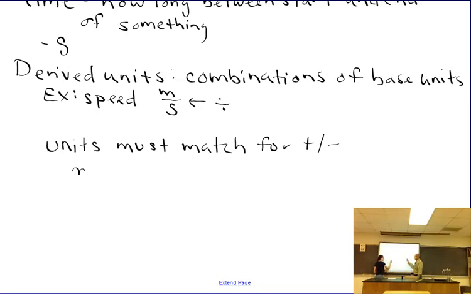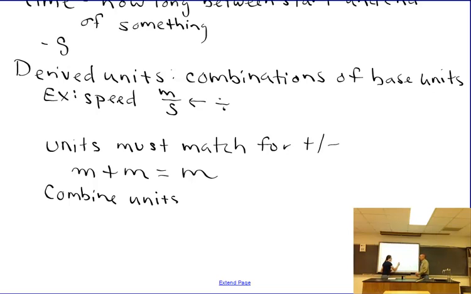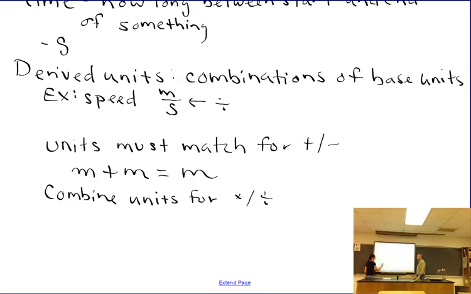Okay, so these derived units that we're going to use, we're going to have derived units for speed, common example. Later we'll see acceleration, we're going to see force, we're going to see momentum, we're going to see all kinds of things. But we have to keep in mind that these base units are actually making up all those other units. Okay, so we can combine units with multiplication, division, and we have to have them matching for addition and subtraction.